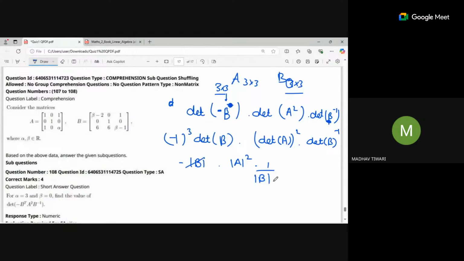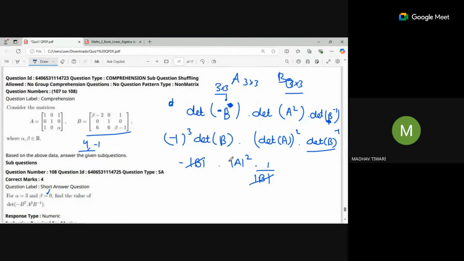Okay, so you can cancel these two things. Make sure determinant of B is not 0. So this will be some nonzero value for the determinant, and that's why we can cancel these two things. Otherwise, if beta is either 4 or -1, then it will be 0 and we can't do this. This is not possible in that case, but now it is possible.